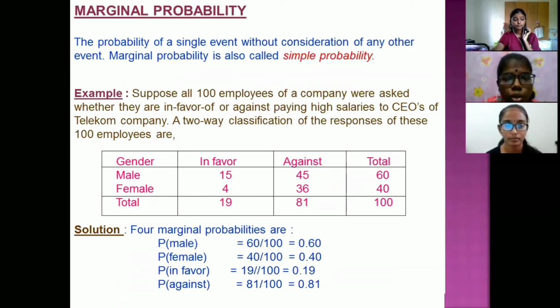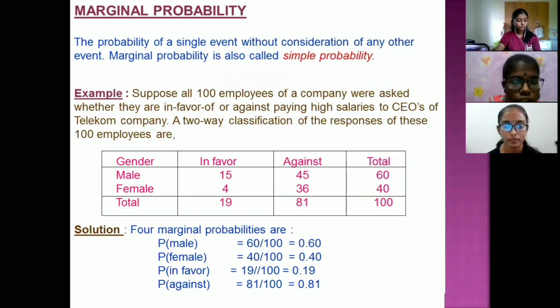A two-way classification of the responses of these 100 employees by gender: in favor, against, and total. So the male in favor will be 15 and against will be 45, which equals 60. The female in favor is 4, against is 36 and total is 40. So the total in favor is 19, against is 81 and total is 100.